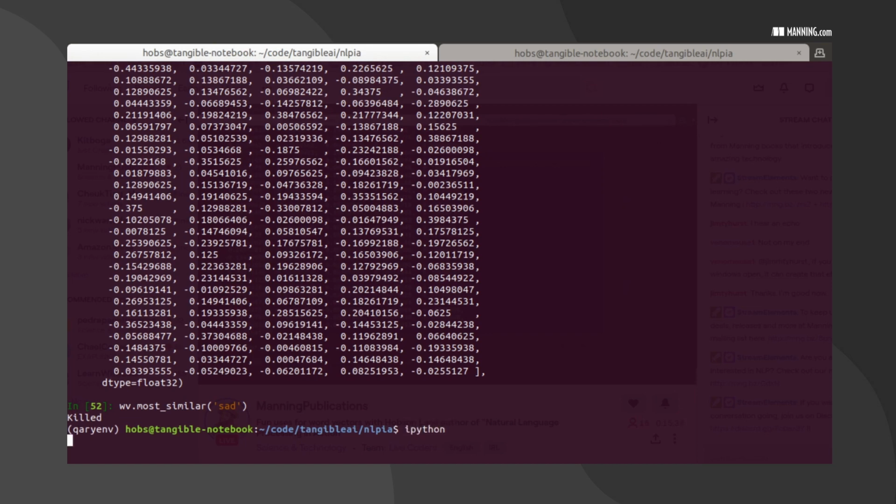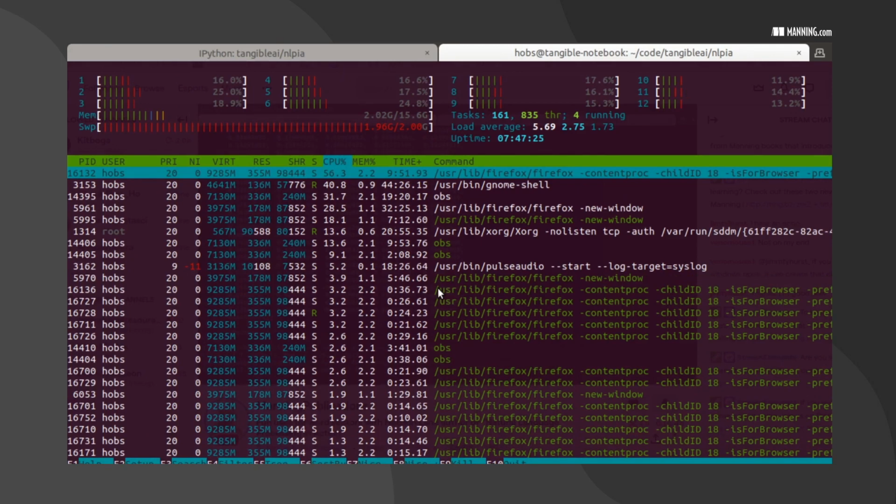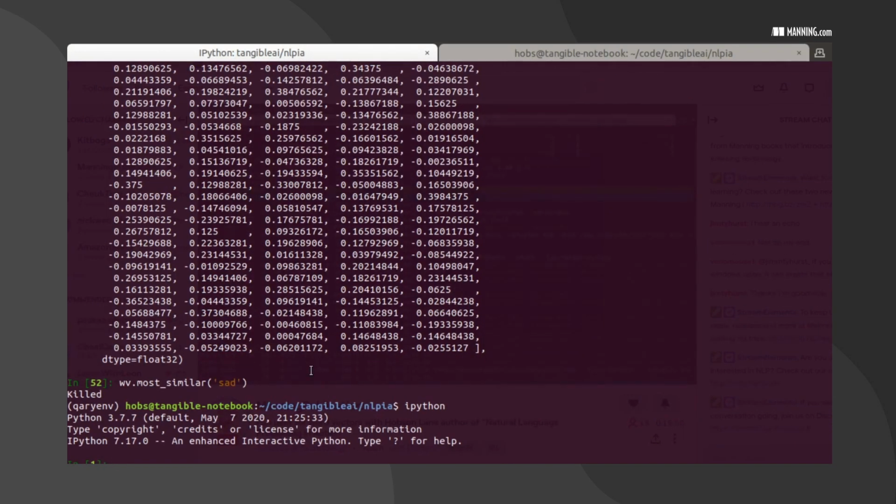And we just had a crash because I got too much loaded. Let's see how our RAM is doing. Okay, we're back down to 2 gigabytes. So now I will not load spaCy. Maybe I'll load a simpler tokenizer like NLTK's. So let's go back and start from the beginning.